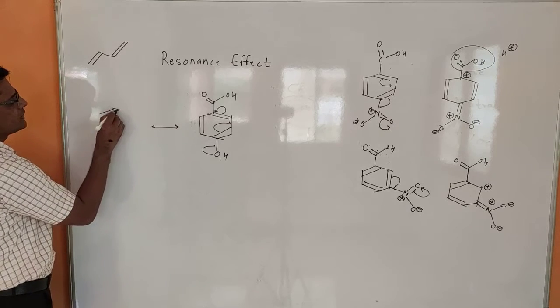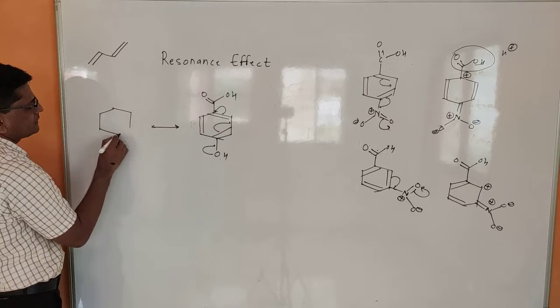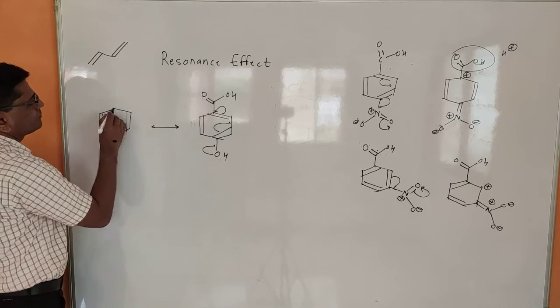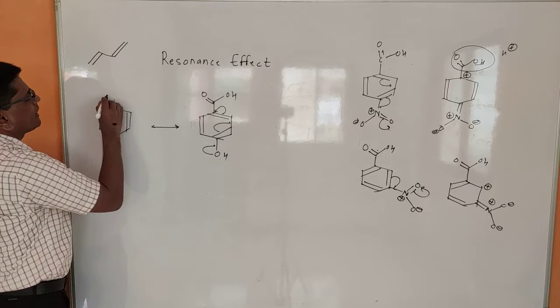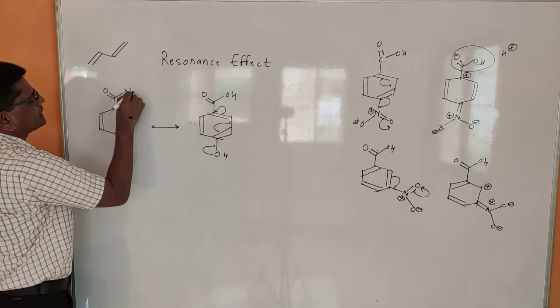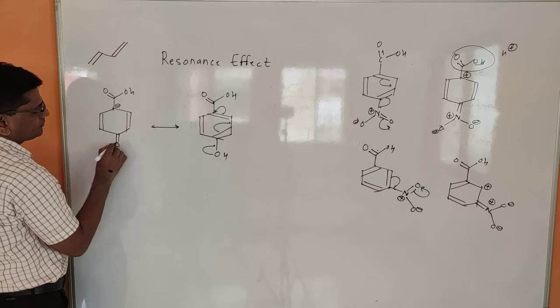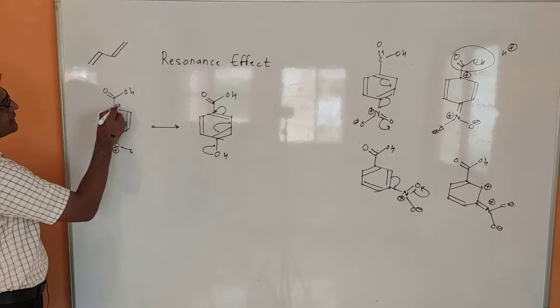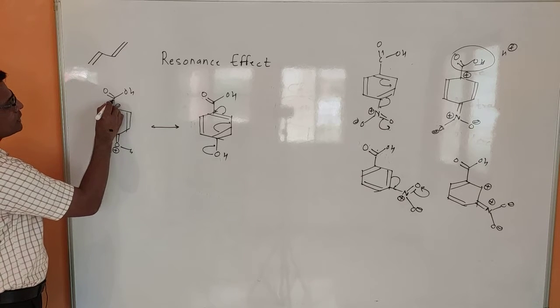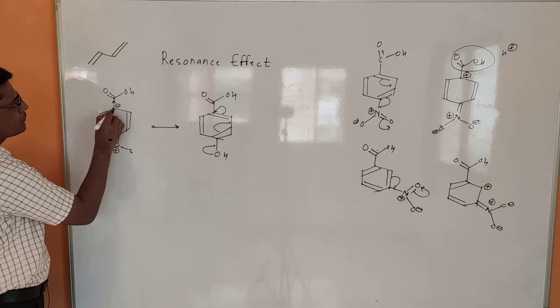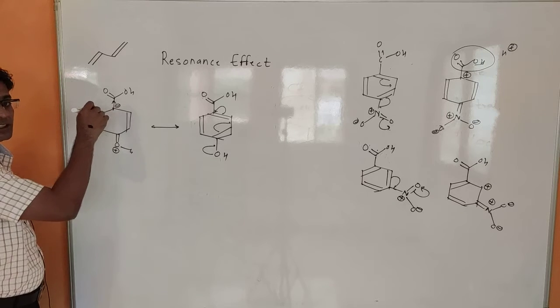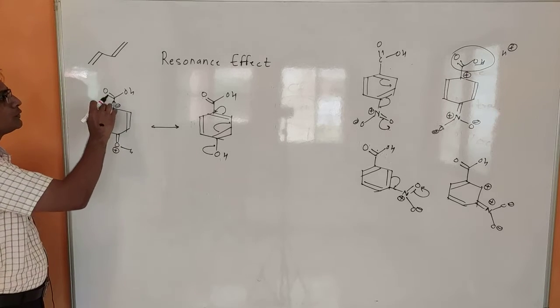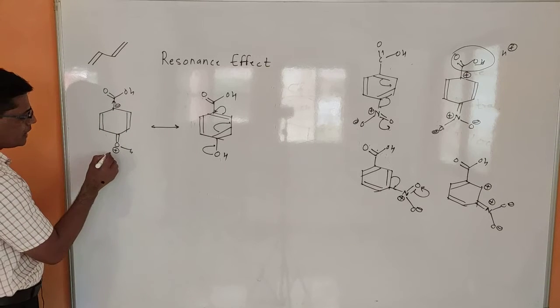When it increases the electron density, you will get negative charge at this center. When this gets negative charge at this center, this molecule will take the electron from this, because this is electron rich, and this provides the electron to this carbonyl.